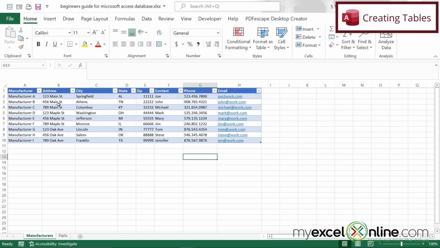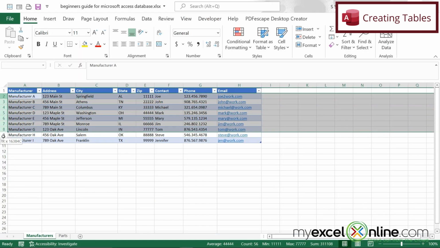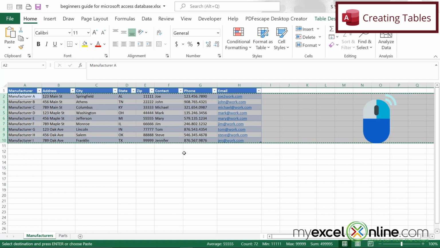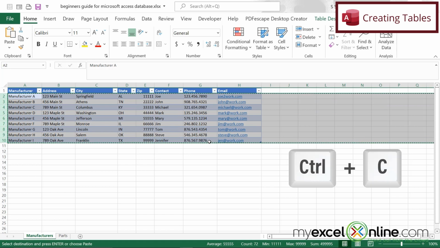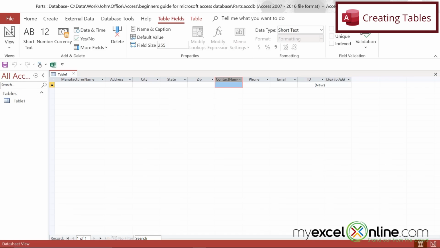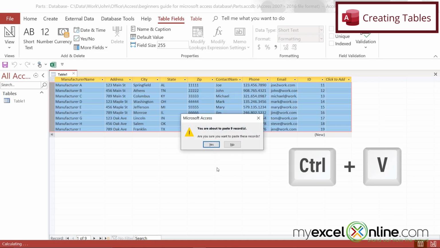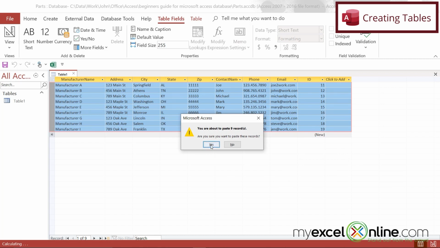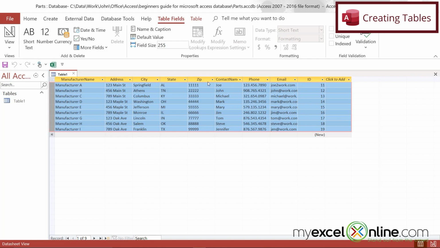So if I alt tab back to Excel, I can highlight each of these rows and right click and go to copy. I press Control C, and I can alt tab back to Access, highlight this whole row and hit Control V, and I can just paste those rows in there. And yes, I do want to paste those 9 records. So now I can see these are states, these are zips, these are contact names and phone numbers and emails. So that came in correctly.